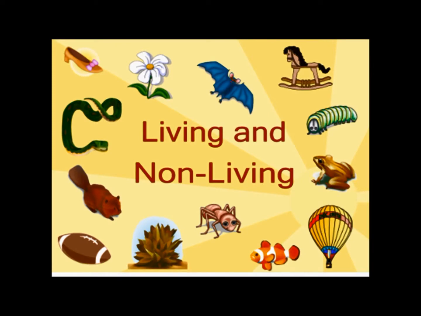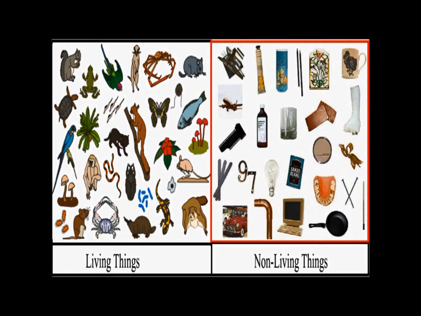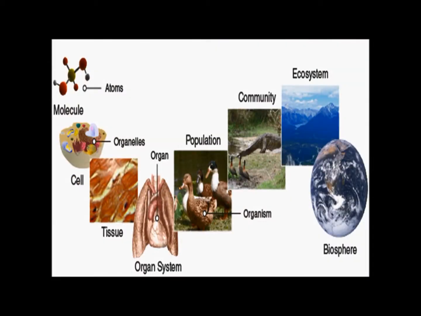Similarly, both living and non-living forms are made up of atoms of the same elements, but the way they are arranged and organized makes the difference in their behavior. In both living and non-living forms, the organization starts from the level of an atom. The atoms of the same or different elements are arranged to form a molecule. However, from here onwards, the organization differs in living and non-living forms.